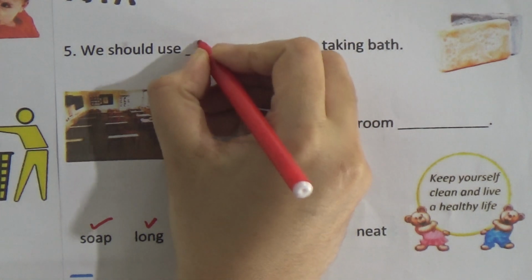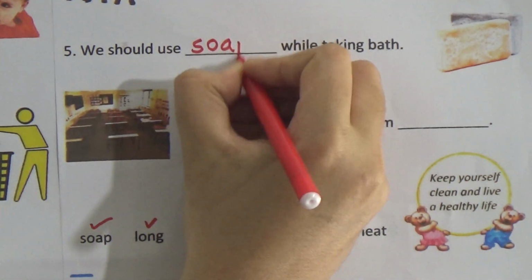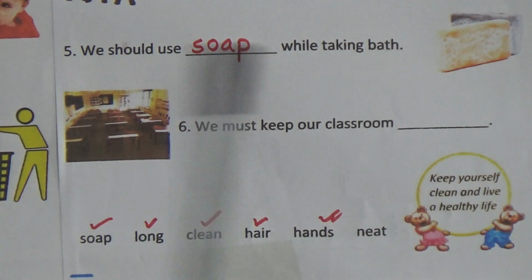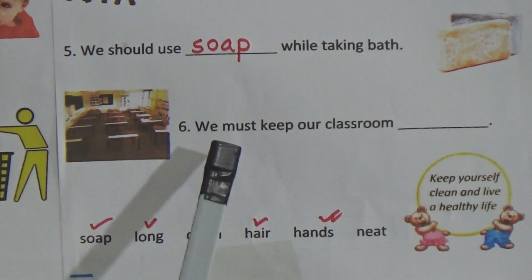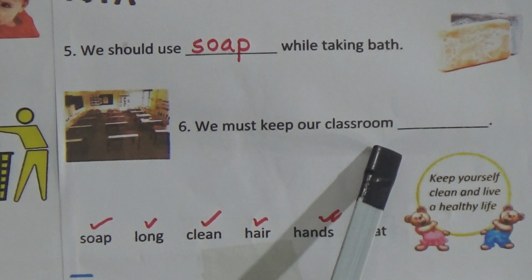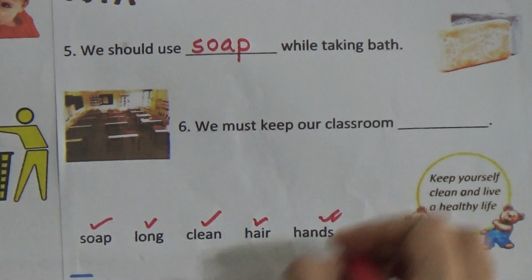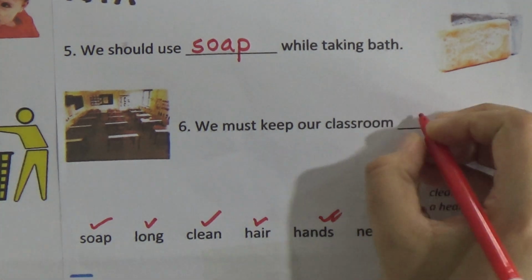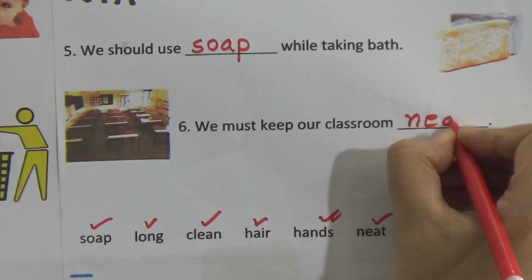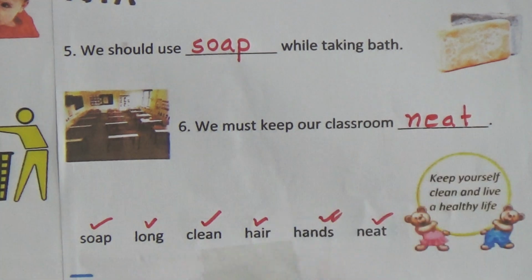So we will write here soap while taking bath. Last one, we must keep our classroom dash. We must keep our classroom neat. We will write here neat.